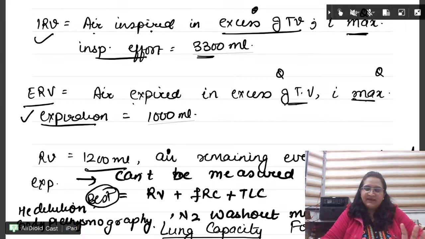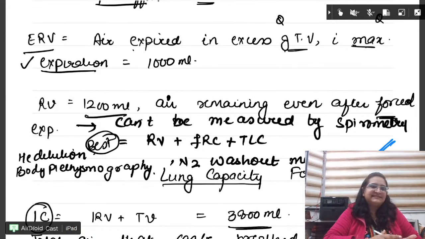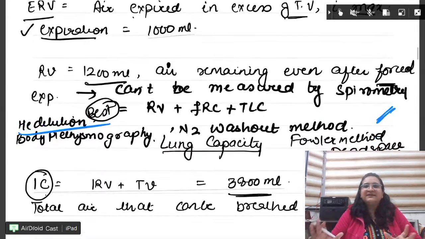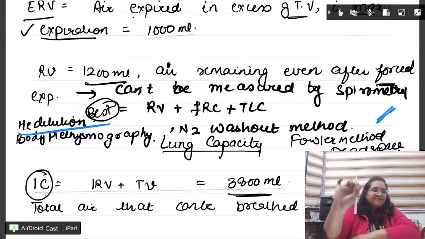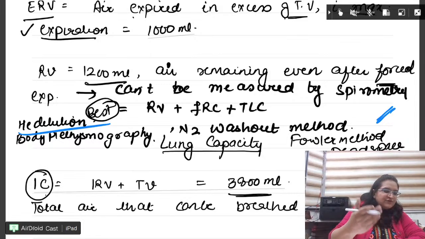One volume is coming, okay? Either residual volume or something. I just want to highlight one fact. We can measure everything by spirometry, but not residual volume, FRC, TLC, anything which has the RV in it. So for the residual volume, we use helium dilution method, which is the best, body plethysmography, and N2 washout method. Right? So please remember this, residual volume we cannot measure with spirometry. Beta, whatever I have to repeat.